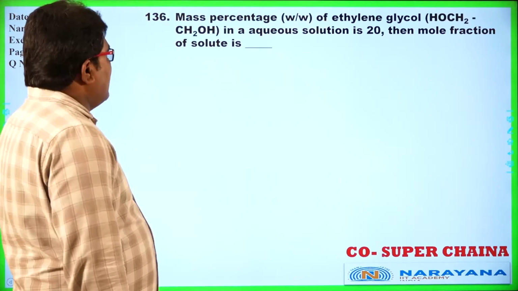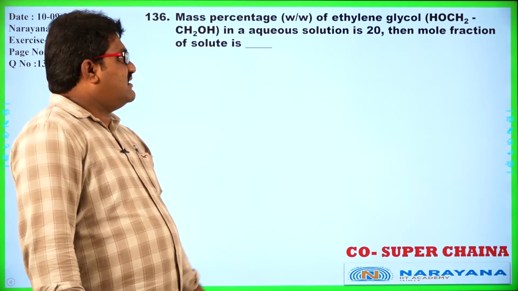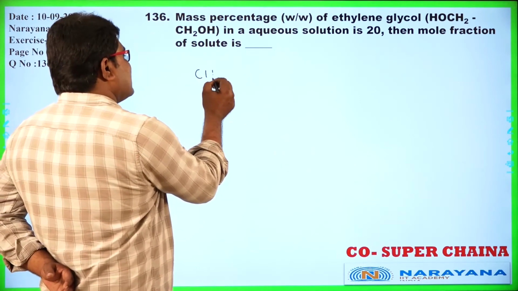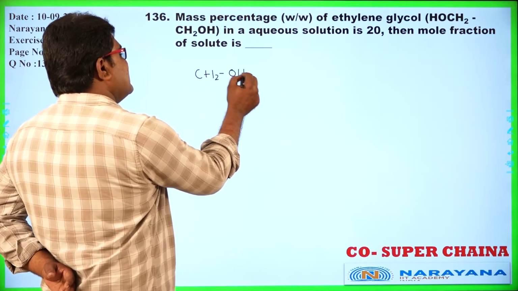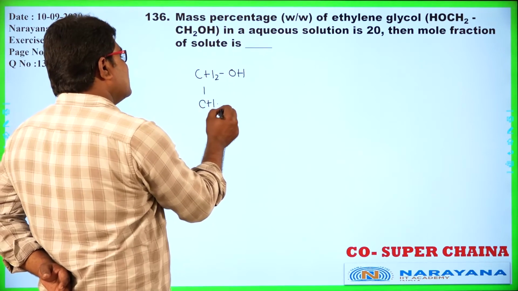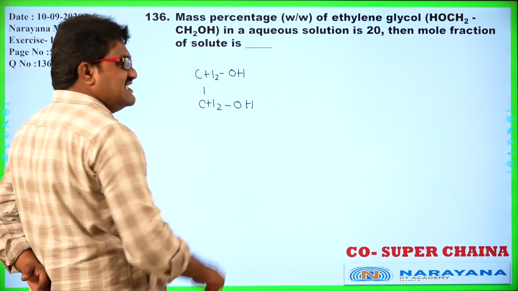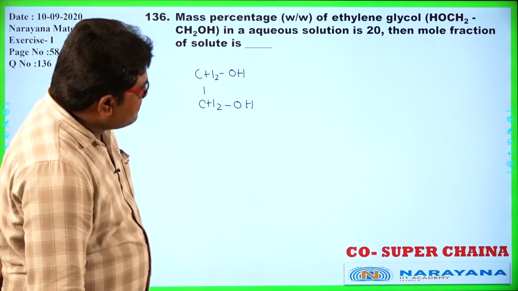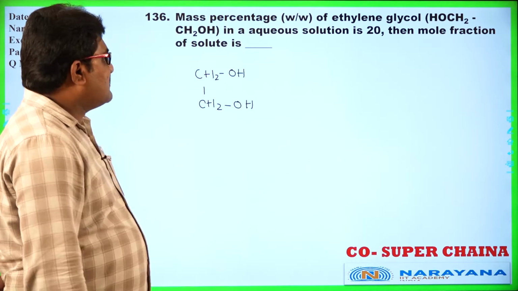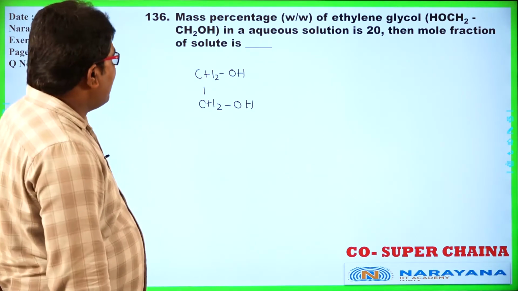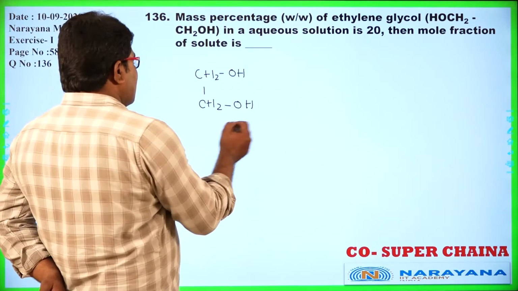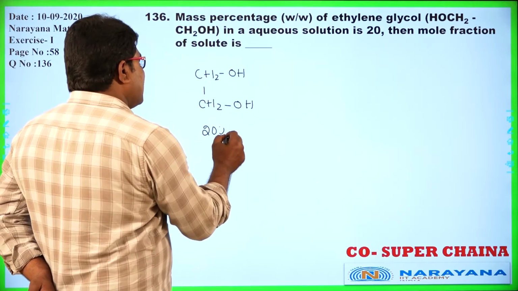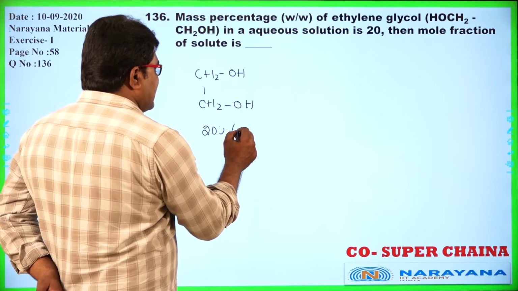Next, mass percentage of ethylene glycol. So what is ethylene glycol? The structural formula is CH2OH, CH2OH. This is called ethylene glycol. In aqueous solution is 20, then mole fraction of solute is. Okay, so what he has given? Mass percentage means 20% by mass or by weight.